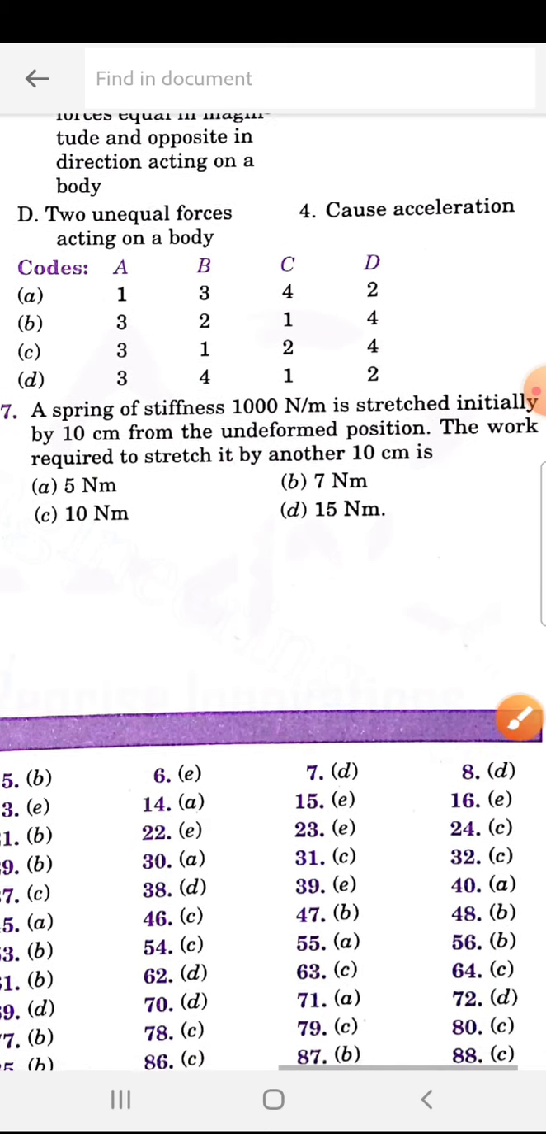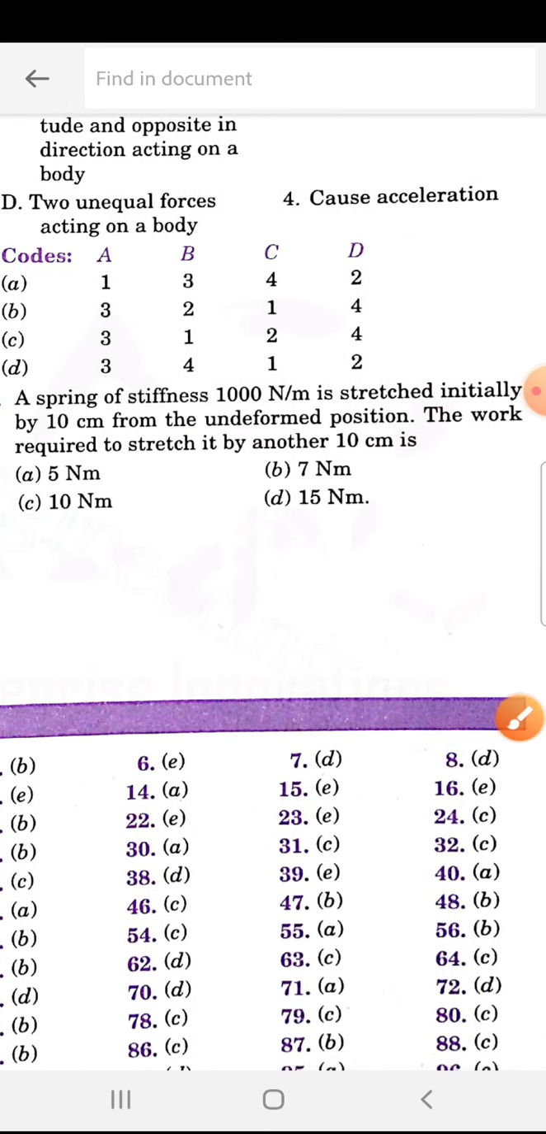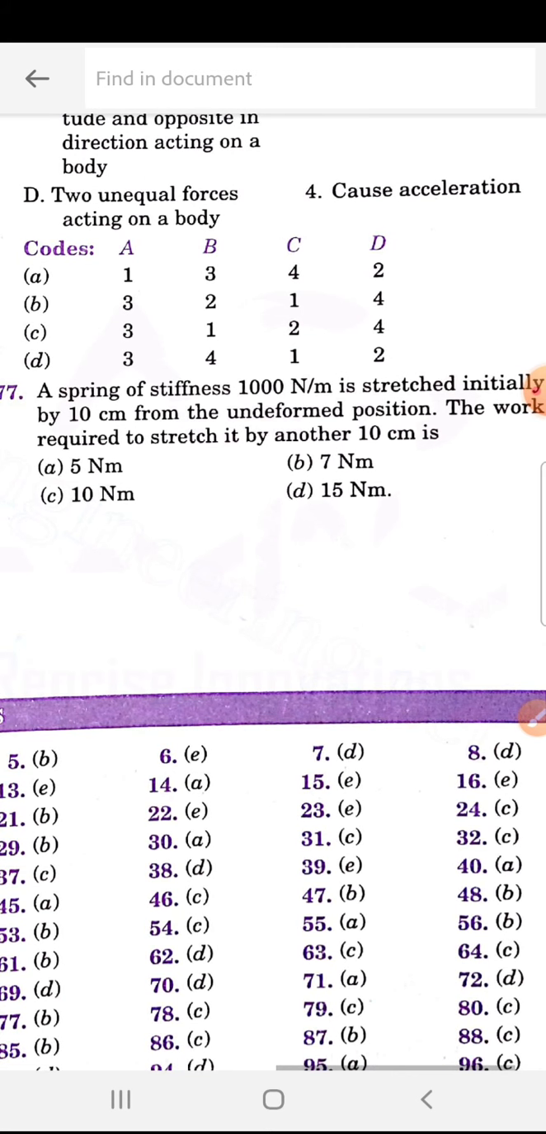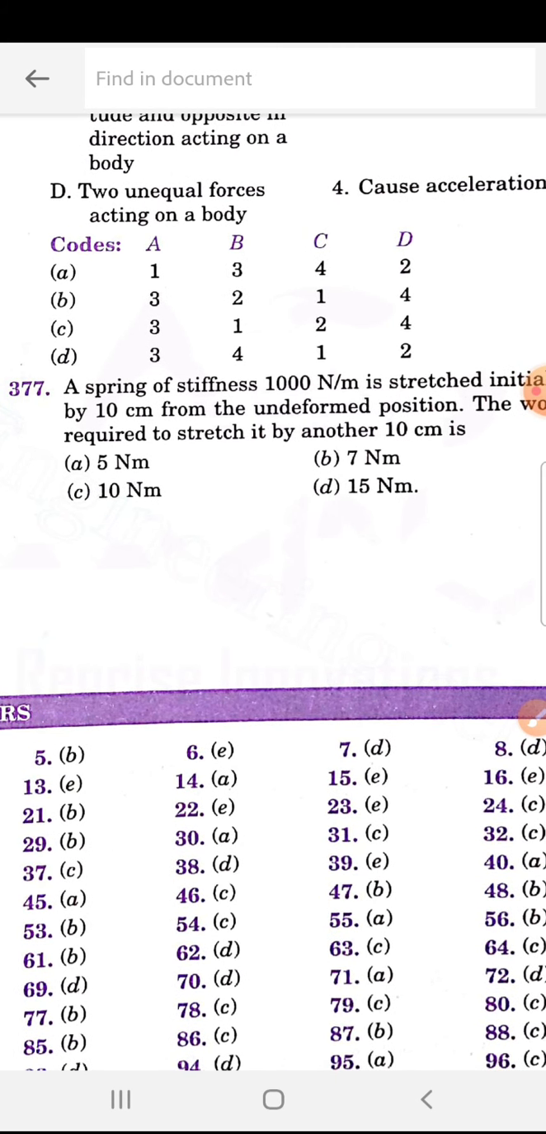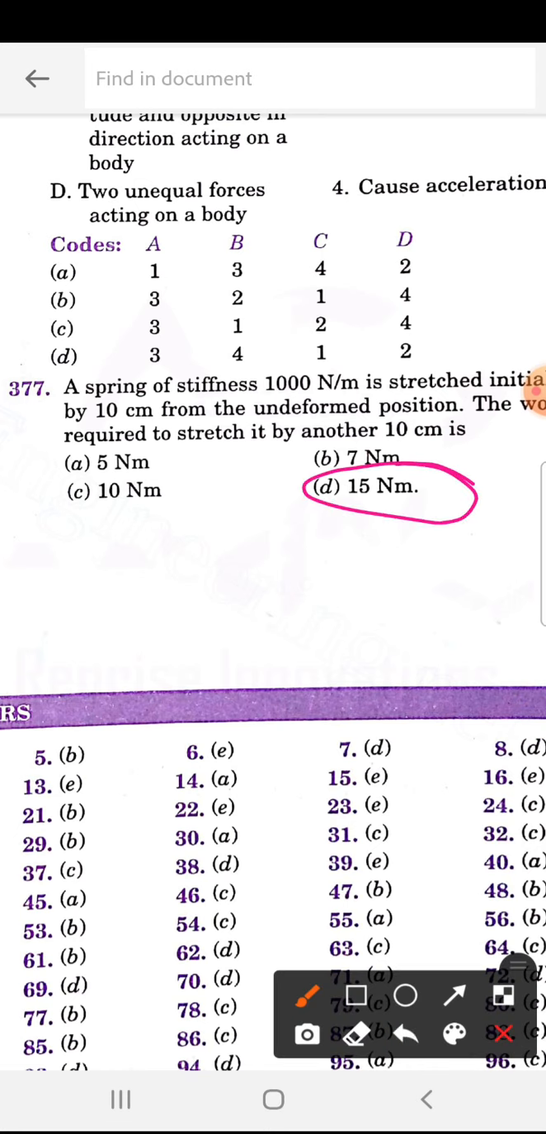Next, a spring of stiffness 1000 Newton per metre is stretched initially by 10 centimeter from the undeformed position. The work required to stretch it by another 10 centimeter is, so 377. 377 is D, that is 15 Newton metre.